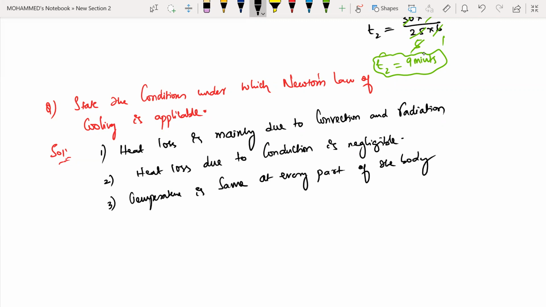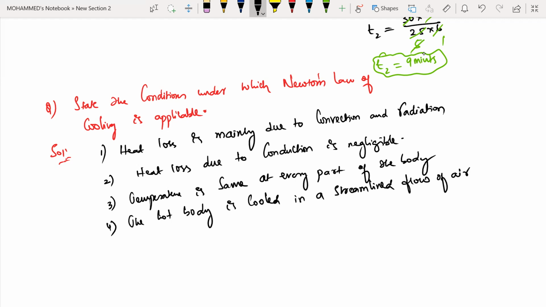And number four: the hot body is cooled in a streamlined flow. What do you mean by streamlined? A streamlined flow of air.